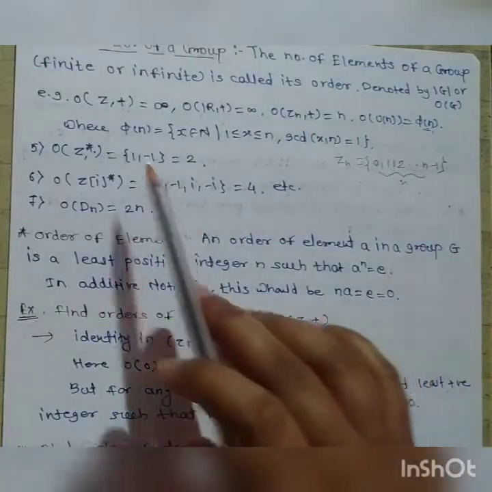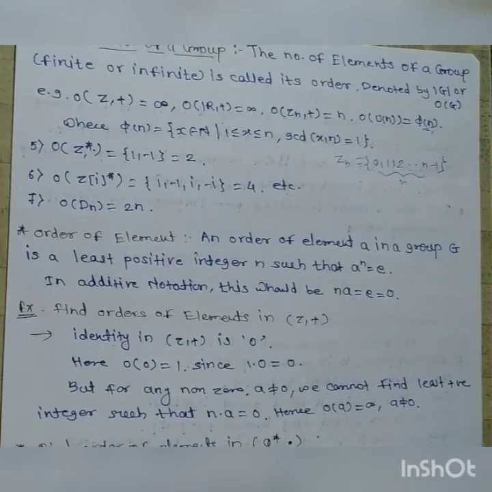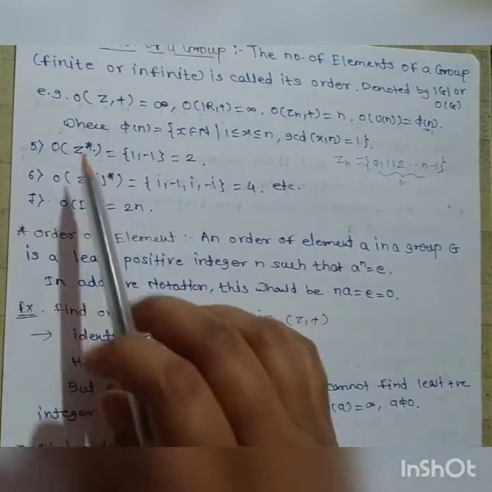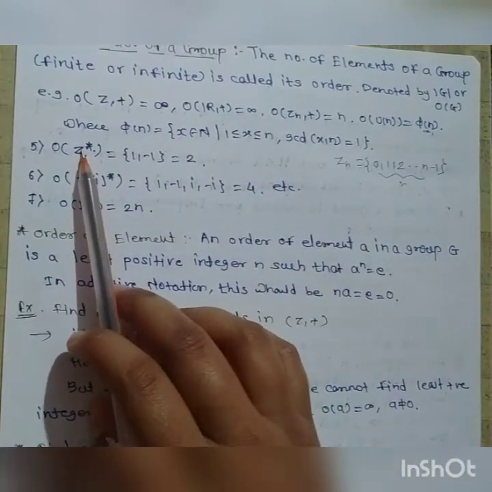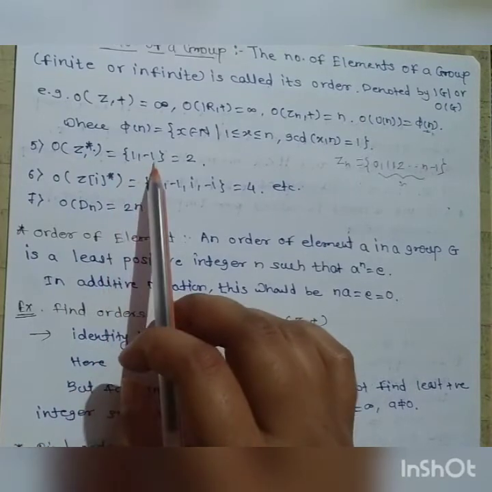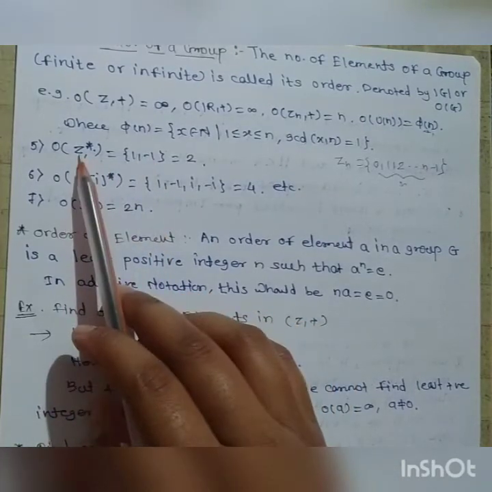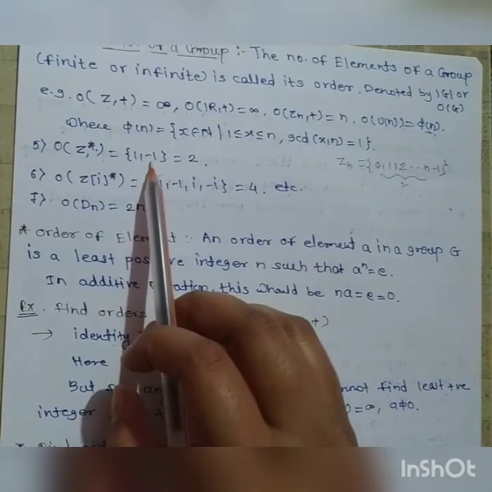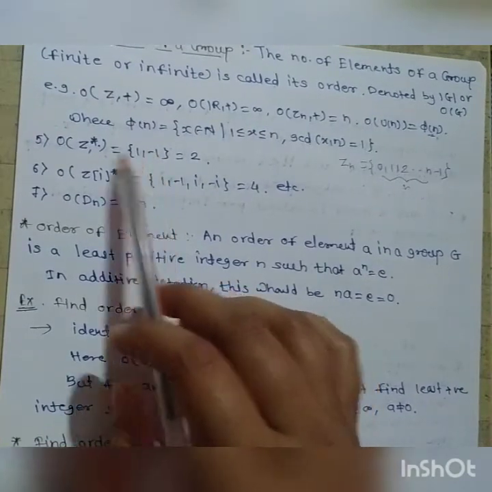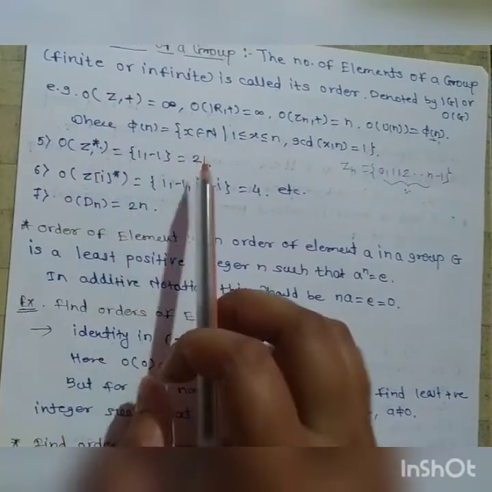Then the next is order of Z star. We know that Z star is the set of all those elements whose inverse exists in Z. Only 1 and minus 1 have inverses in Z. Therefore, only two elements are present in Z star, and order of Z star is equal to 2.